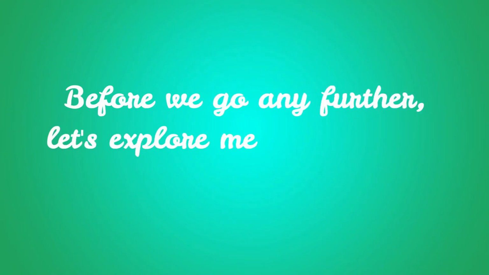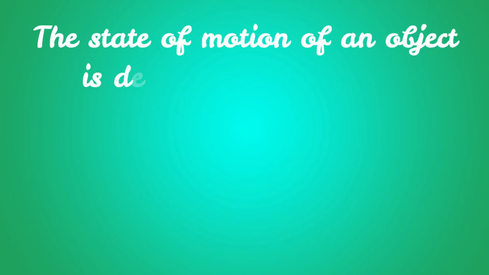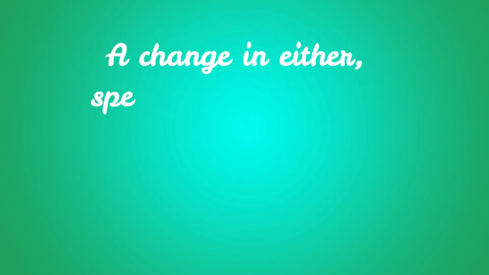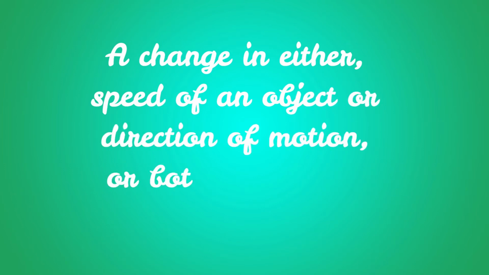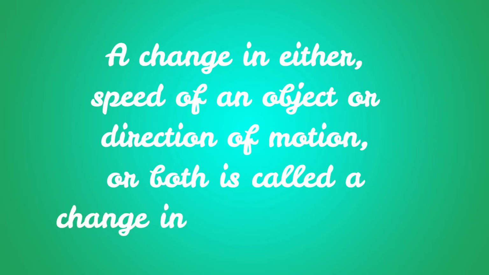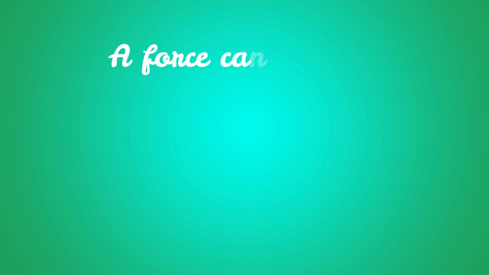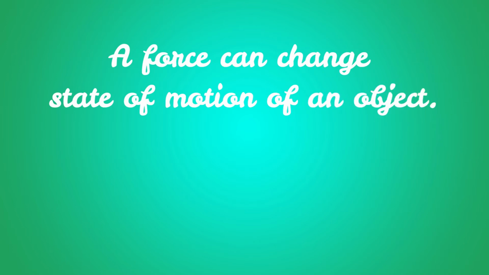Before we go any further, let us explore the meaning of the term state of motion. Well, the state of motion of an object is described by its speed and the direction of motion. A change in either the speed of an object or the direction of its motion or both is called a change in its state of motion. A force can change the state of motion of an object.